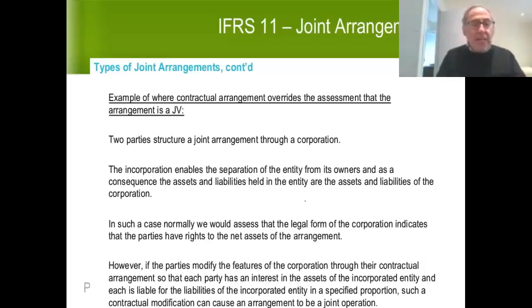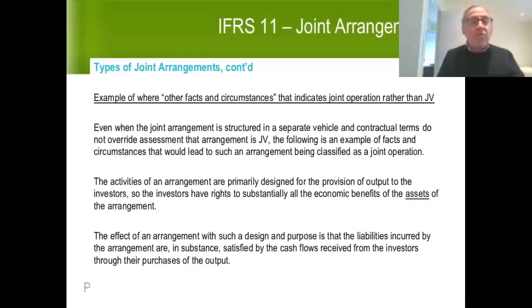However, if the parties modify the features of the corporation through their contractual arrangement so that each party will have an interest in the assets of the incorporated entity, and each will be liable for the liabilities of the incorporated entity in specified proportion, probably based on their ownership interest, this modification could cause the arrangement to be considered a joint operation. I just want to make sure that people understand this.